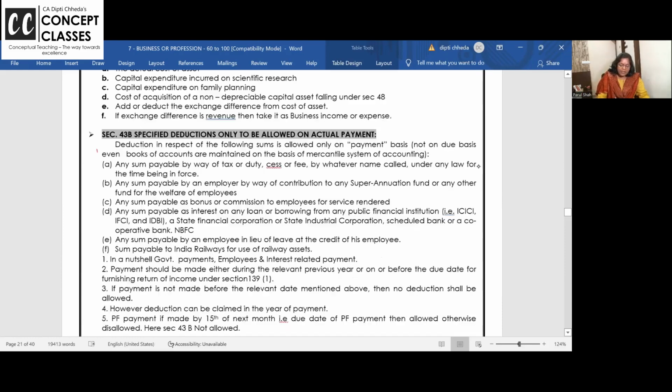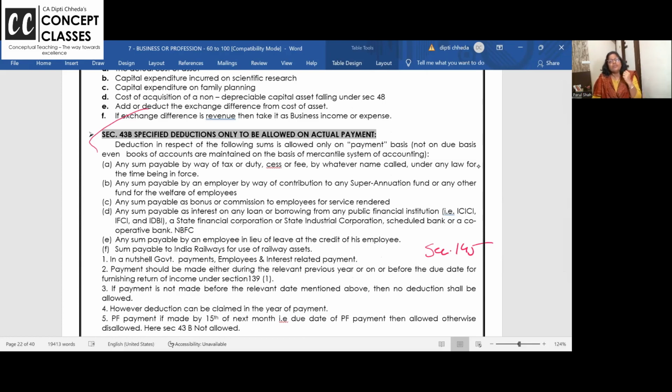Yeah. 43B comes in every exam, every ADLES main problem. There are few expenses which you keep outstanding in the month of March, saying, ma'am, we are following mercantile system. You only started the class saying section 145, mercantile system. So these expenses are allowed on due basis in the March.